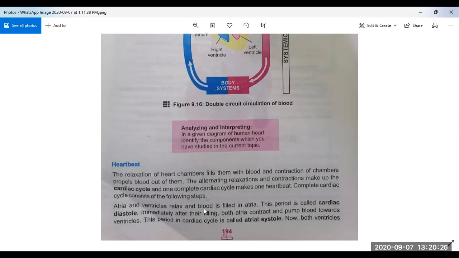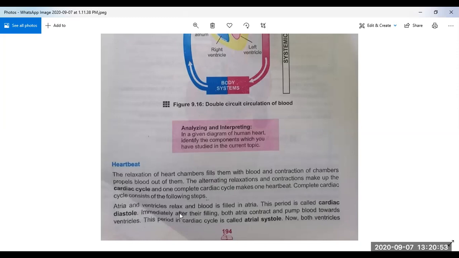I also told you when the heart relaxes, at that time the blood is filled in atria and ventricles, means all chambers of the heart. This period is called cardiac diastole. In simple words, we can say the time at which the heart is filled by blood, that time period is called cardiac diastole.